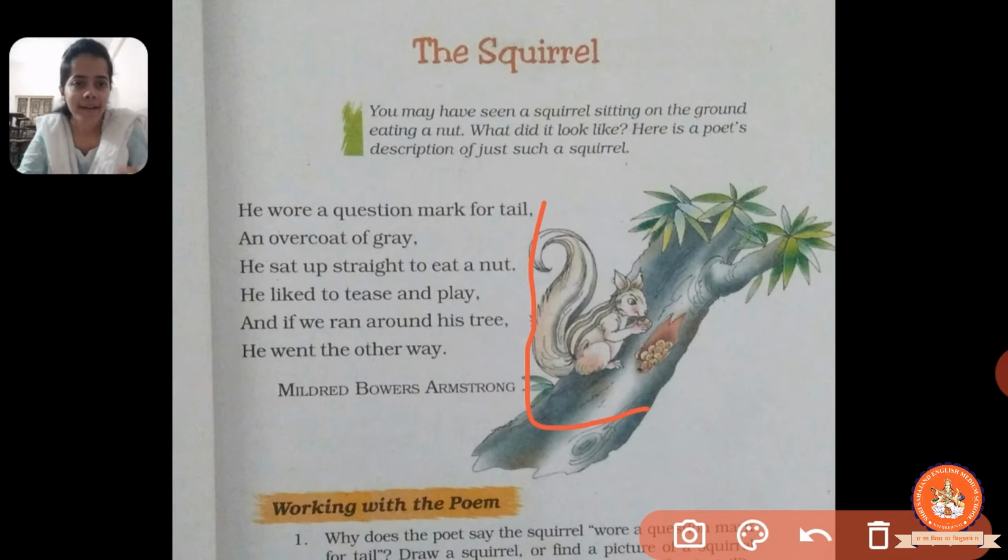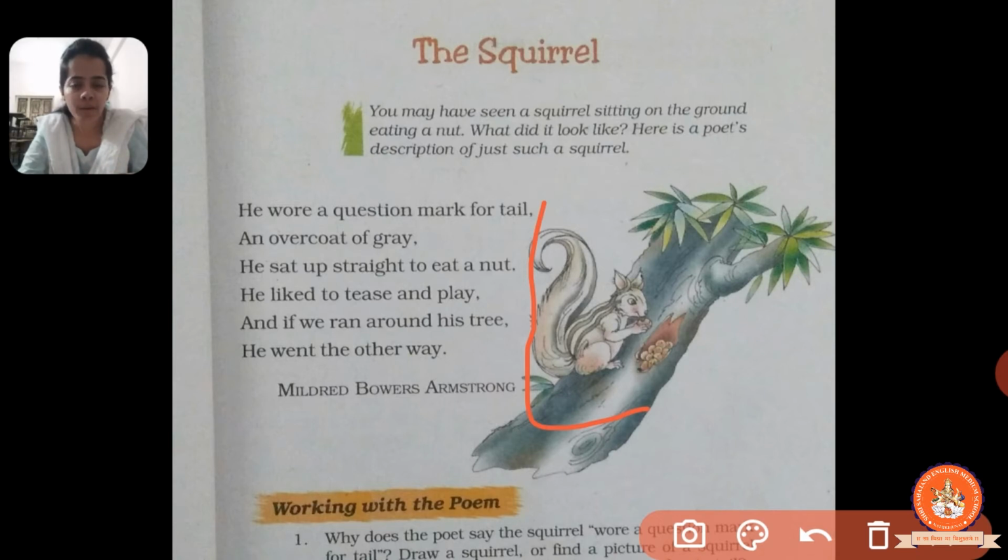Then, he liked to tease and play, and if we run around his tree, he went the other way. So the poet liked to play and tease the squirrel, because when the poet goes close to the squirrel, what does the squirrel do? It just runs away from one way to another. So, this is about the poem.